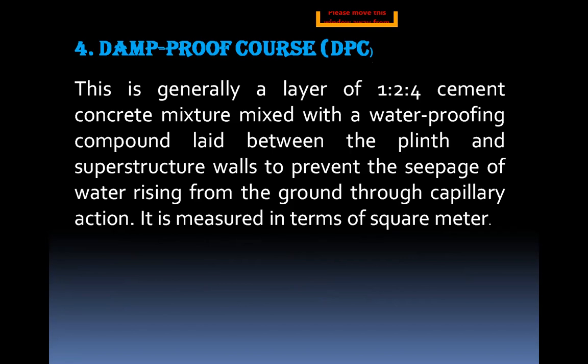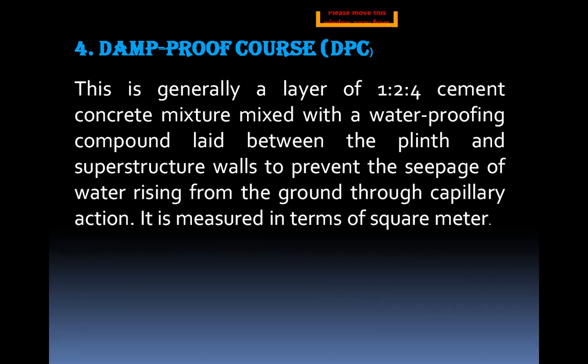And fourth one is the damp proof course. Damp proof course means DPC. This is generally a layer of 1:2:4 cement concrete mixed with a waterproofing compound, laid between the plinth and superstructure walls to prevent the seepage of water rising from the ground through capillary action.